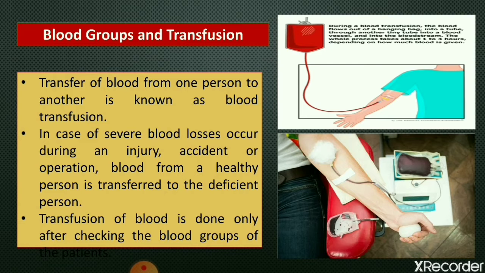It is very important, and doctors remain very careful while transferring blood from the donor's body to the patient's body. It is very important to check the blood groups of patient and donor. Many things are checked when blood transfusion is done.